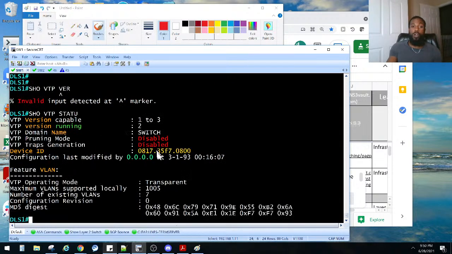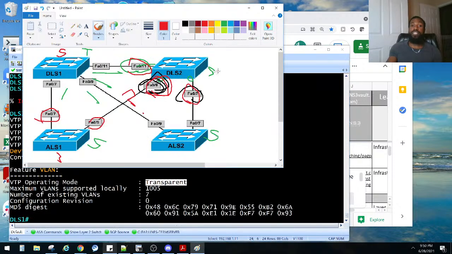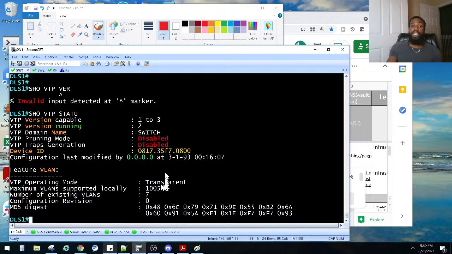We said the mode on this guy is transparent, so that might be the issue there. So his mode is transparent. We know that we set the mode on the rest of these guys as server, server, and server. We checked the password on all of them, right? Let's check the password anyways, right?